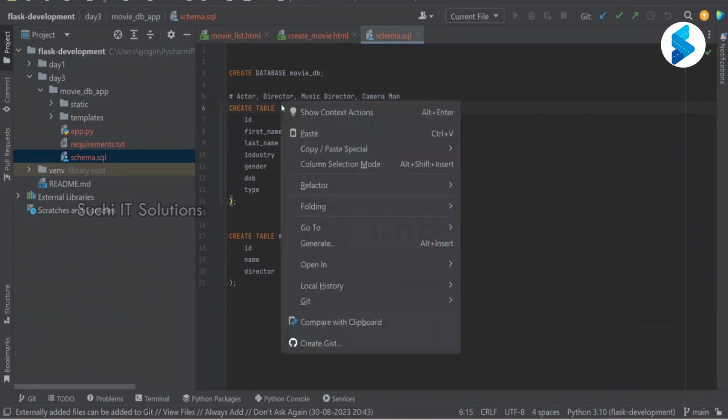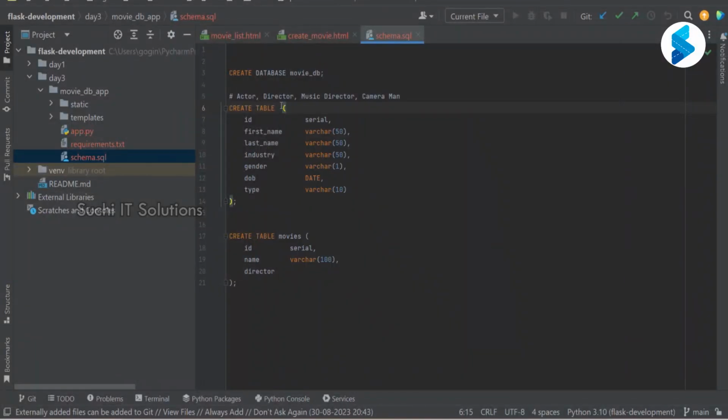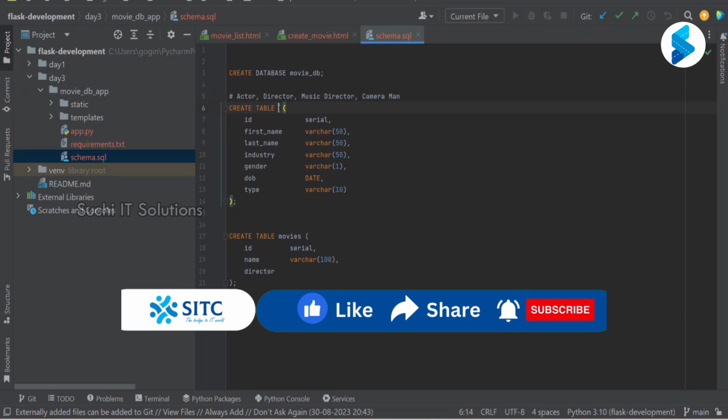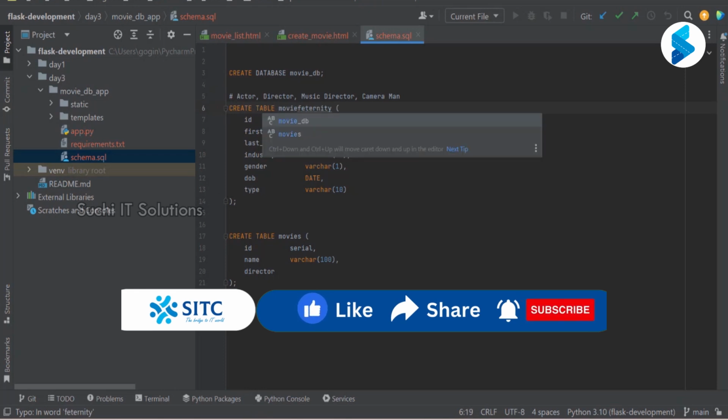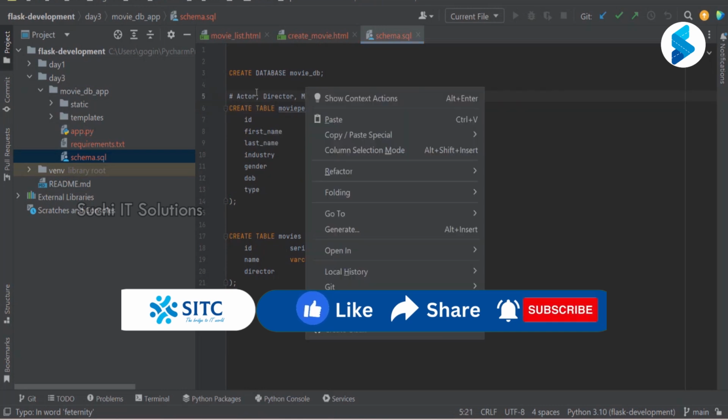I'm just going to call it movie people. For now, we'll figure out a better name later.